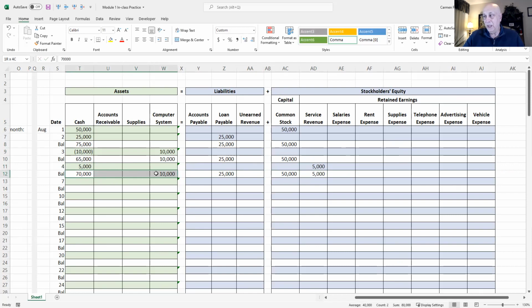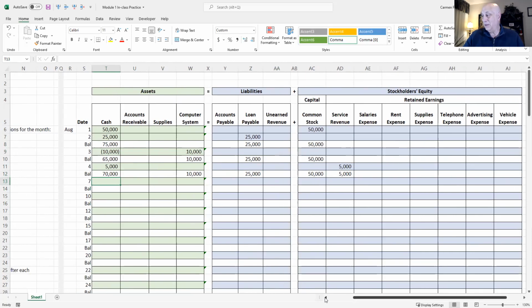If we add it up, we get $80,000 of assets on the left side of our equation, and we have $80,000 of liabilities plus equity on the right side of the equation. Beautiful thing. We're balanced. Okay, so let's keep going. Let's look at the next one.